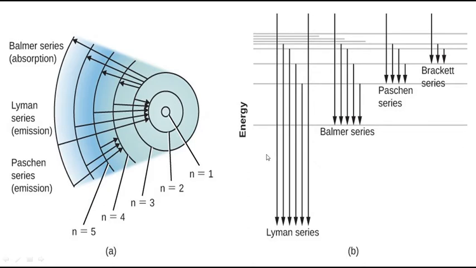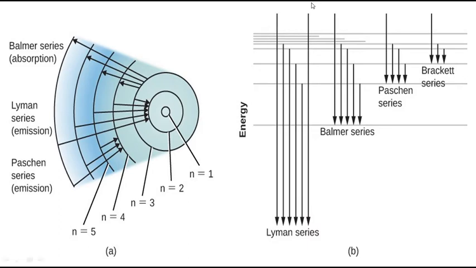For hydrogen, how many electrons does a hydrogen have? Only one electron. So when you allow the hydrogen gas to absorb energy, it is in a higher energy state, any higher energy state.